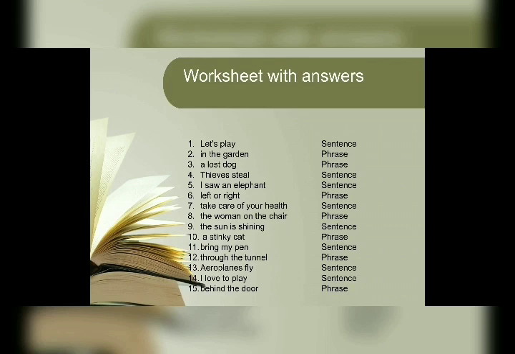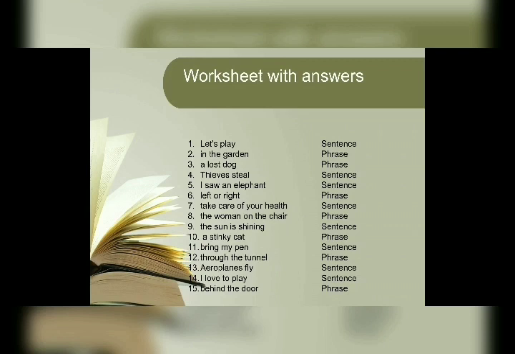The woman on the chair. Not conveying the whole meaning. I have to add words like the woman on the chair is sleeping. So it is a phrase. The sun is shining. Conveying the whole meaning. So it is a sentence. A stinky cat. A stinky cat entered my room. So a stinky cat, not conveying the whole meaning. So it is a phrase.